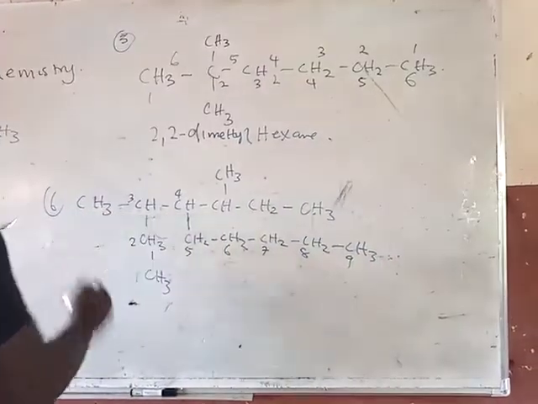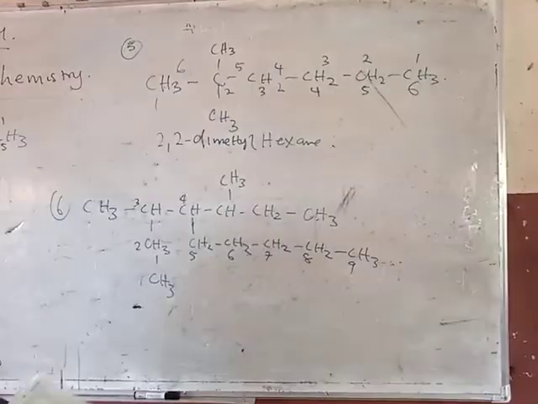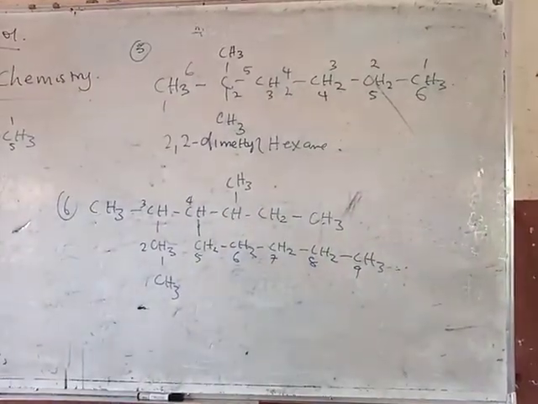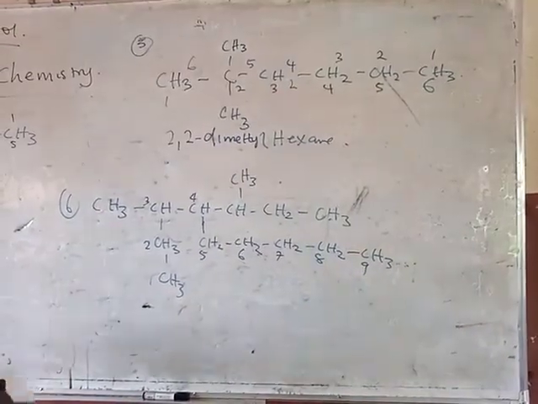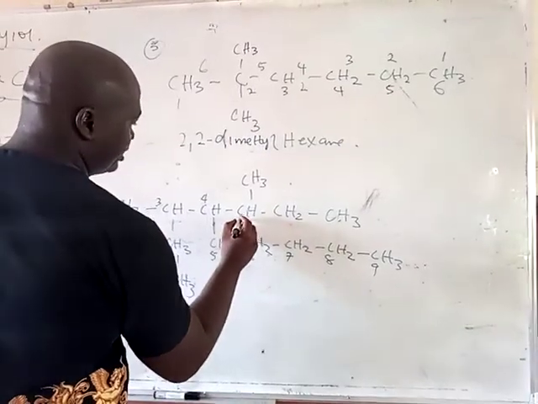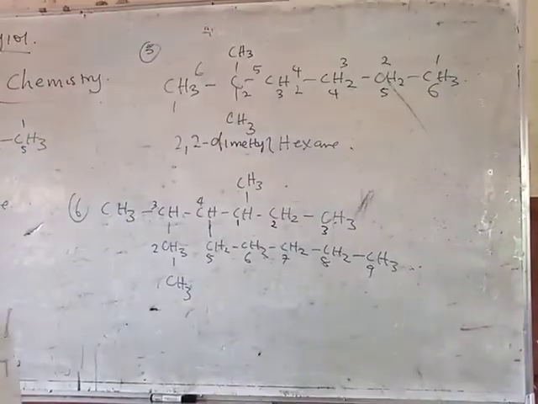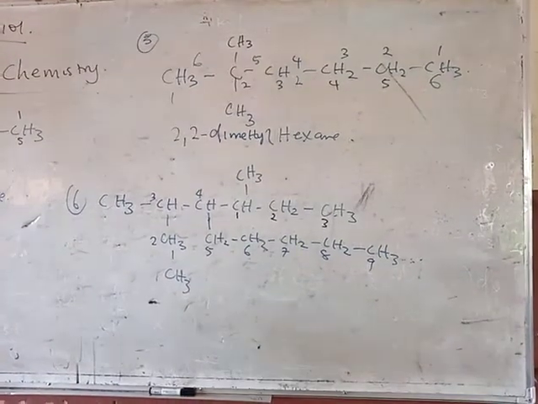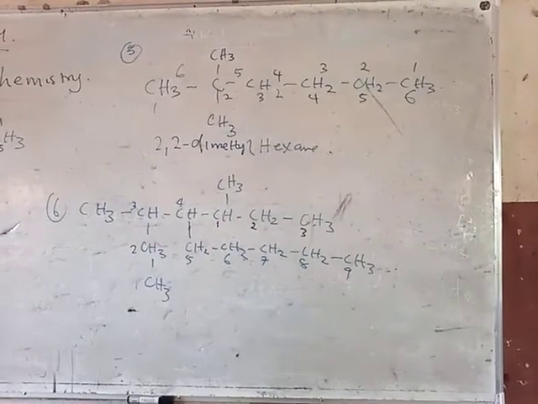At 3, we have a methyl group. Yes. But at 4, what are you going to call this? This is a branch inside another branch. So basically what we will do here is, I have to number this as 1, 2, 3. Right? Good. Now, pay attention and see how I'm going to name this.